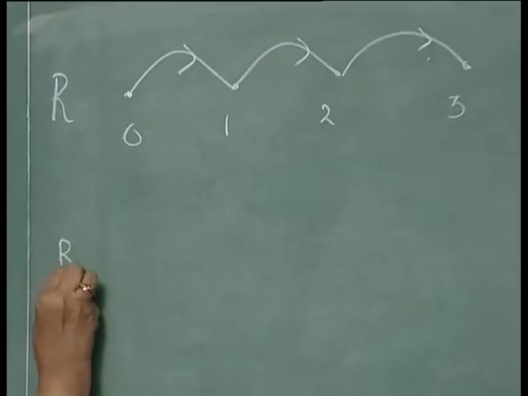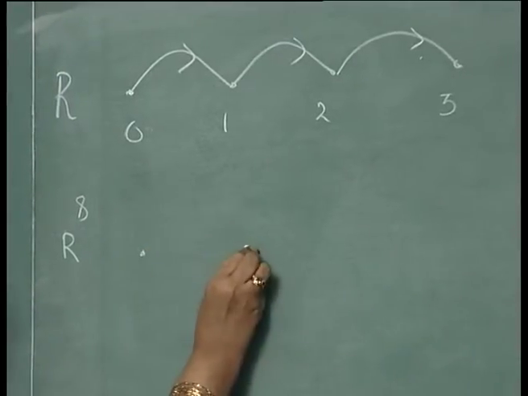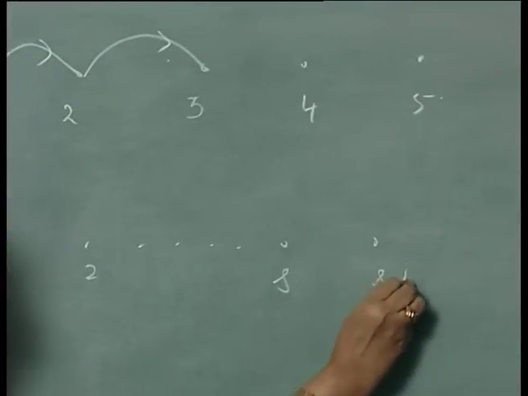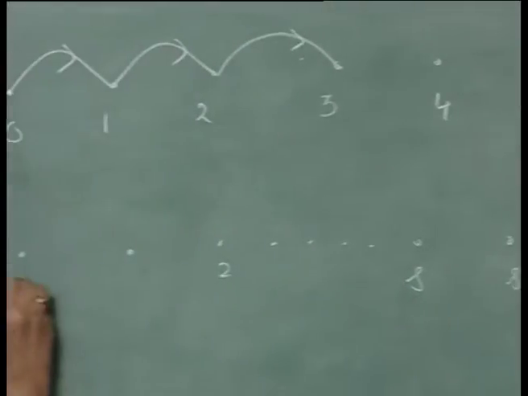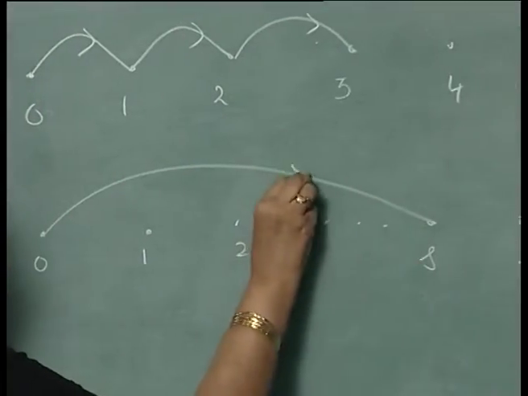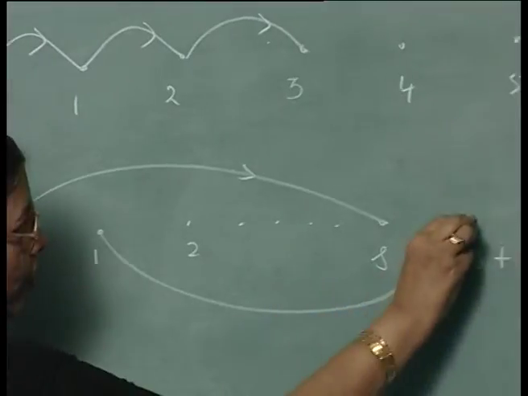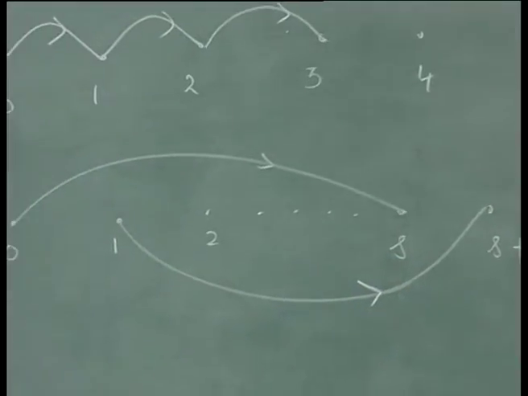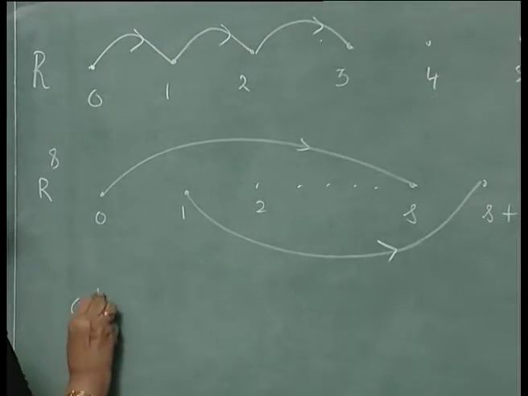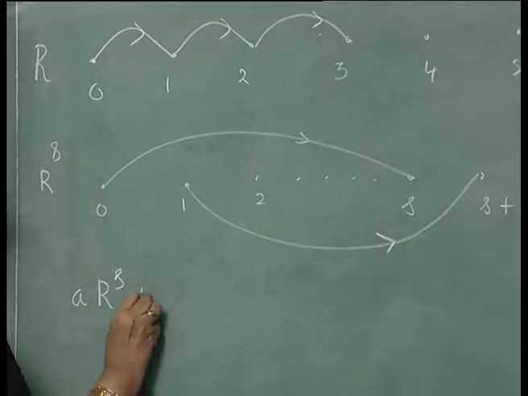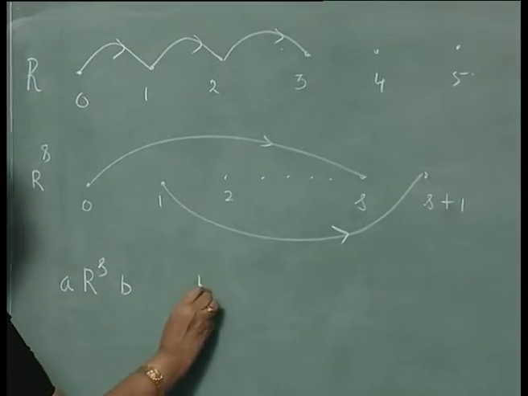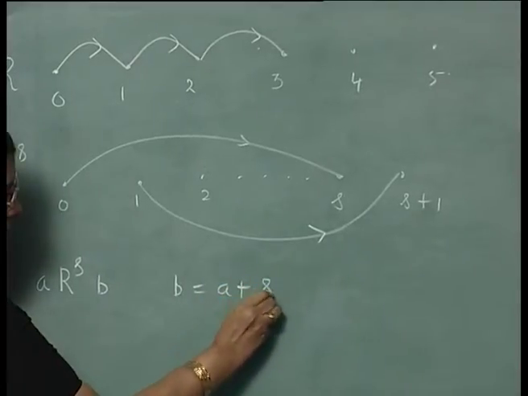So, R power S will be denoted by: 0 will be related to S, 1 will be related to S plus 1 and so on. So, if A is related by R power S to B, then B will be A plus S.